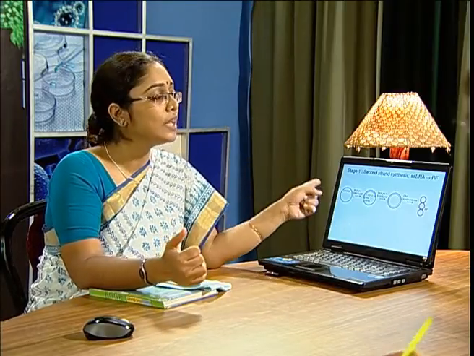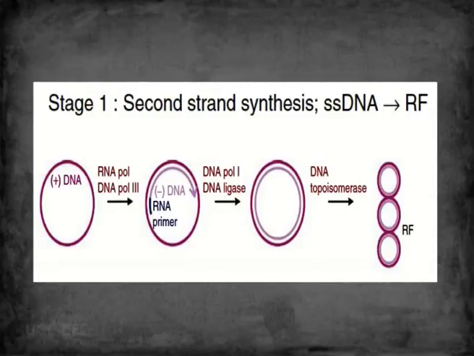Now, the genome present in the M13 bacteriophage is called positive. Why? Because the sequence present in the DNA is similar to the sequence present in the mRNA. That is why it is called positive. Now, replication of this viral DNA occurs in 3 stages. The first stage is synthesis of the complementary strand, which will be negative in sense.